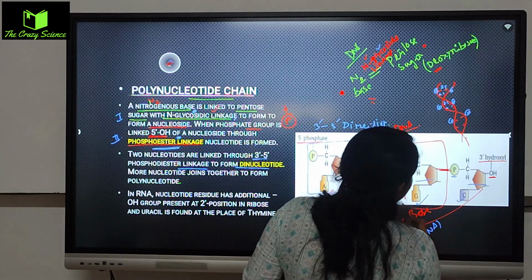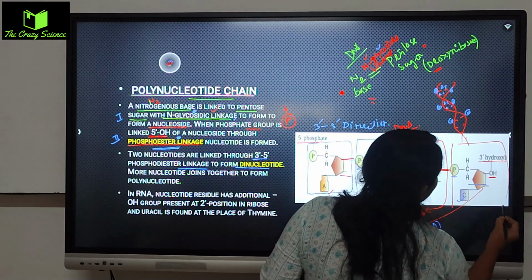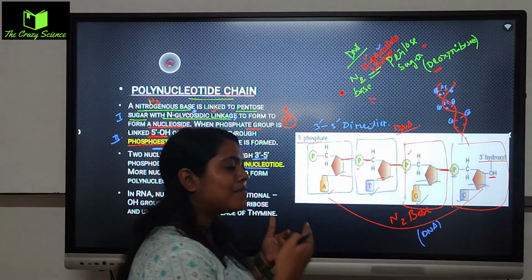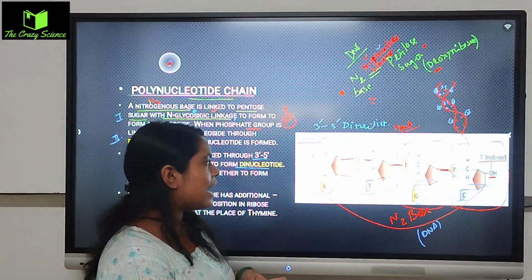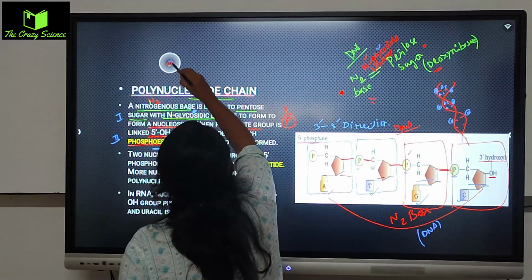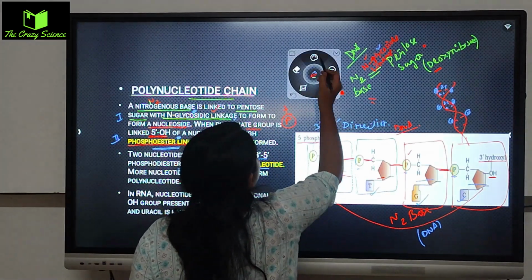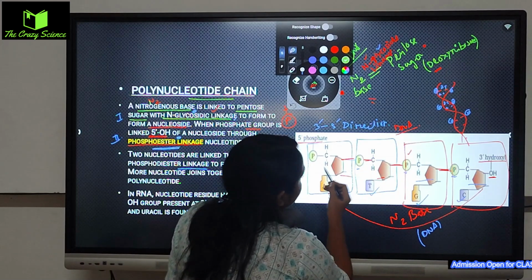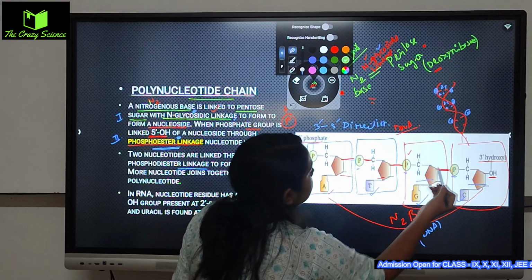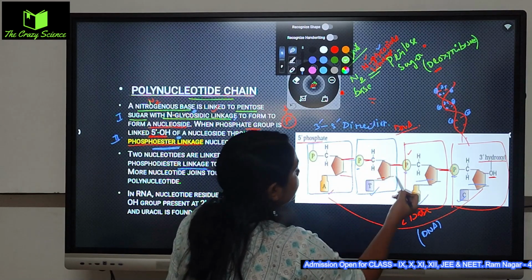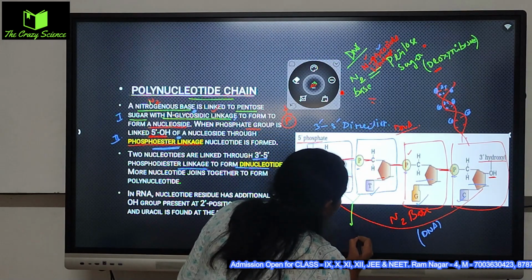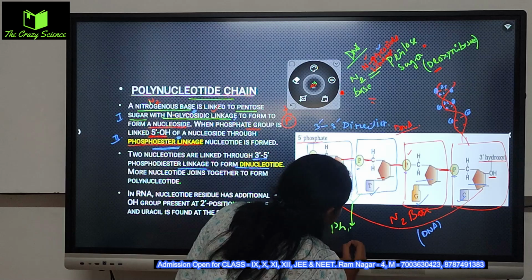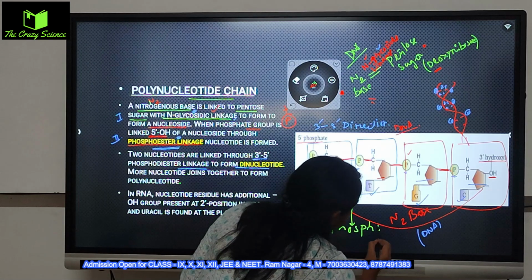When more and more nucleotides make a connection, they are making connection with the help of phosphodiester bond. So which bond is responsible here for making this? এখানে দেখছো এই চারটে এখানে ফর্ম, taking this kind of nucleotides connected, they are called the phosphodiester bond.